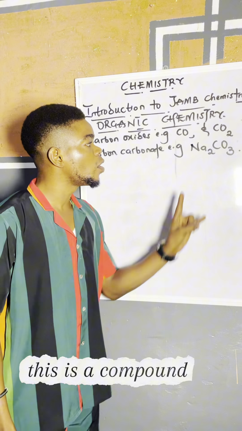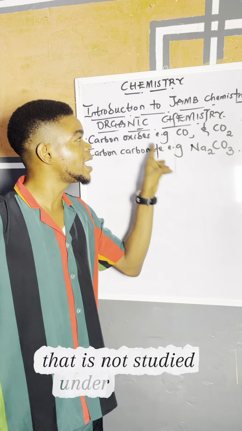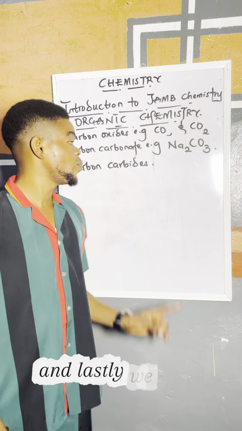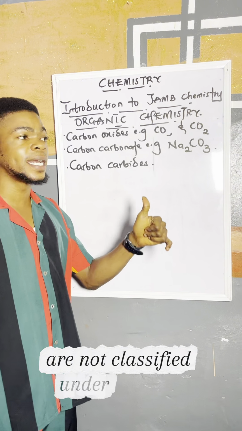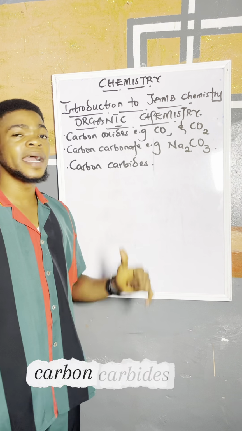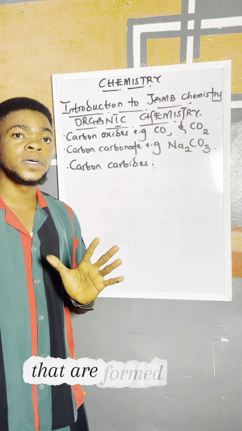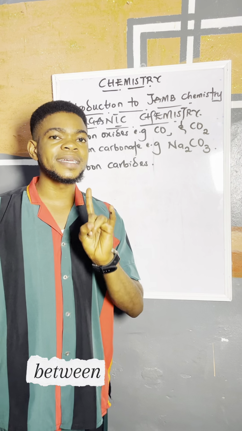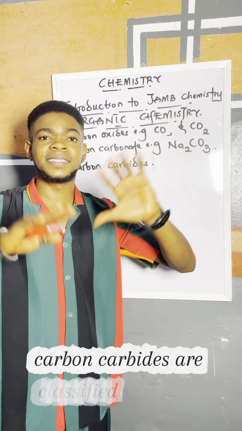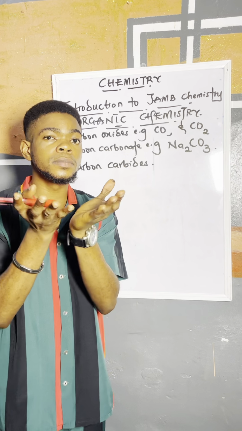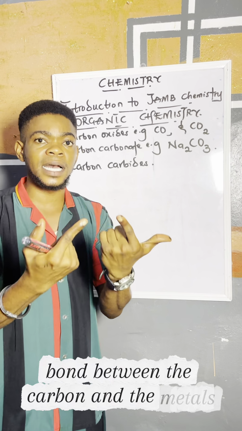This is a compound of carbon that is not studied under organic chemistry. And lastly, we have carbides. Carbides are not classified under organic chemistry. Carbides are binary compounds that are formed by reaction between carbon and metals or metalloids. Carbides are classified based on the bond between the carbon and the metals or metalloids.